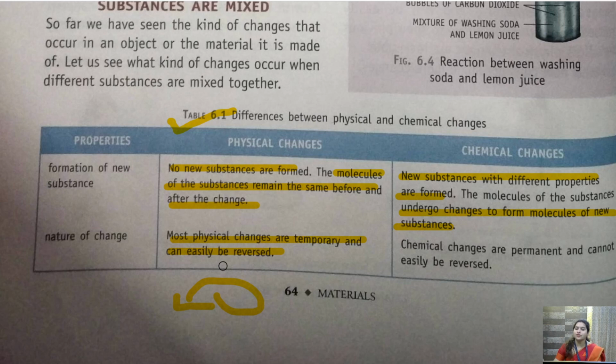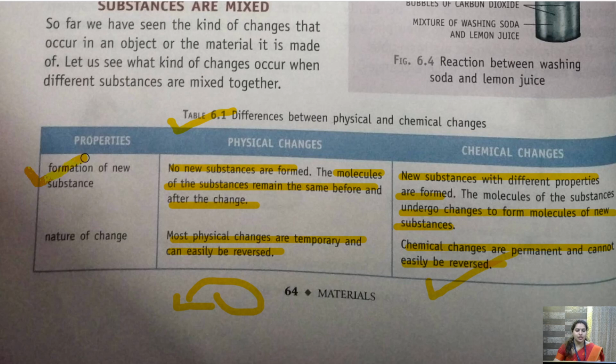So most of the physical changes are reversible, but chemical changes are permanent and cannot be easily reversed. So chemical change is an irreversible change. Most of the chemical changes are irreversible, whereas most of the physical changes are reversible in nature.